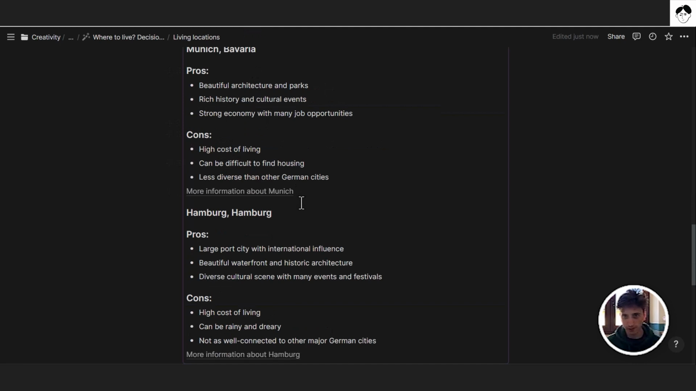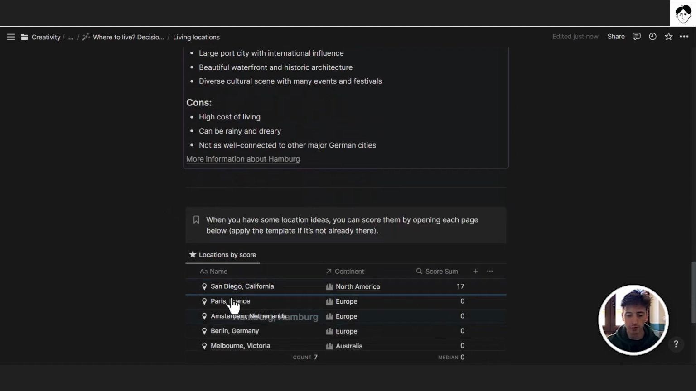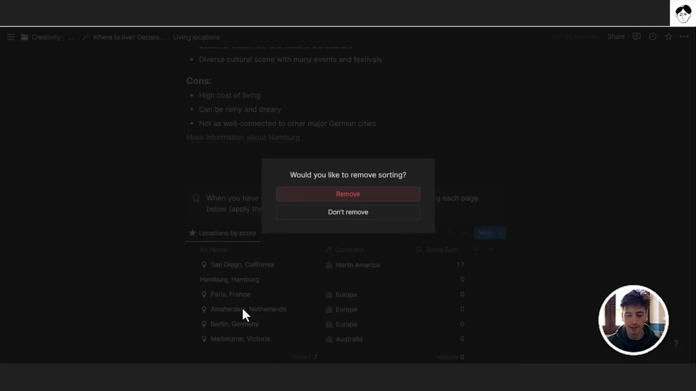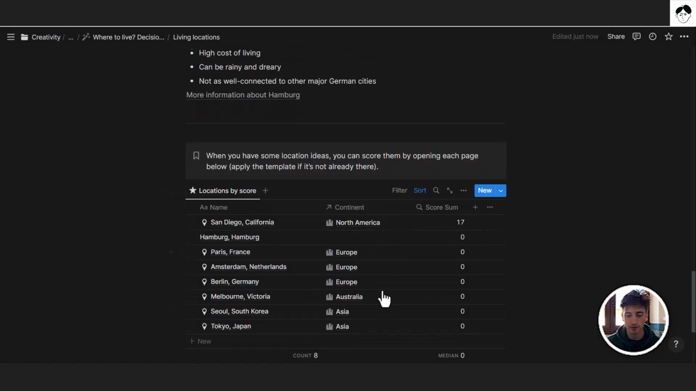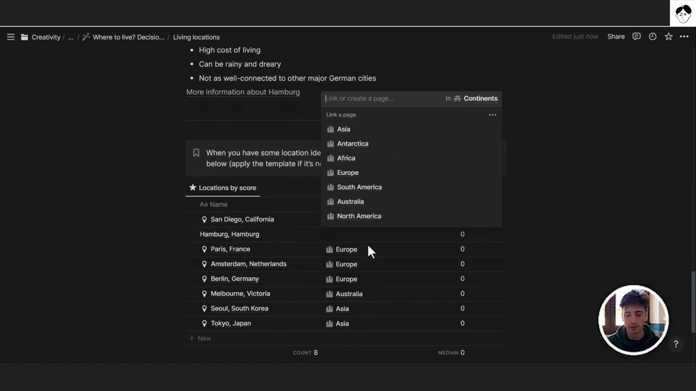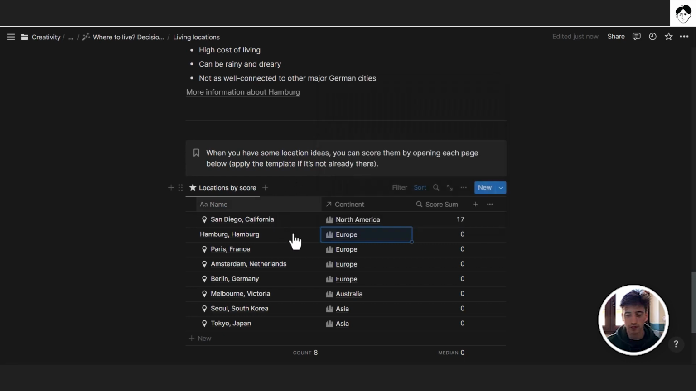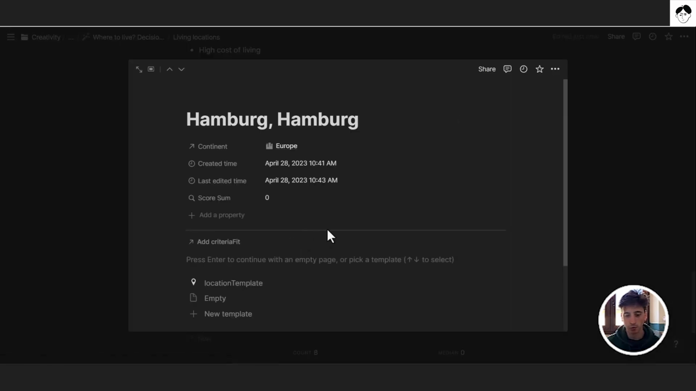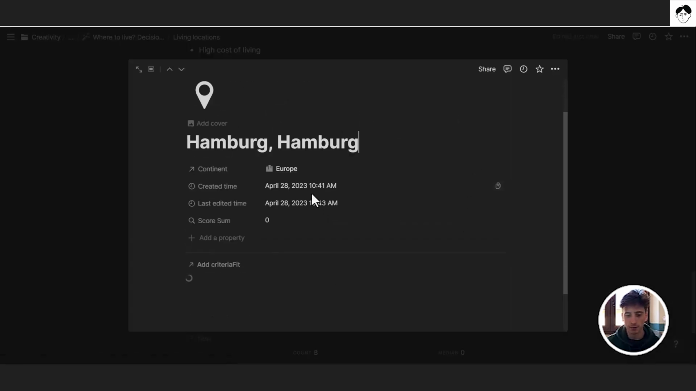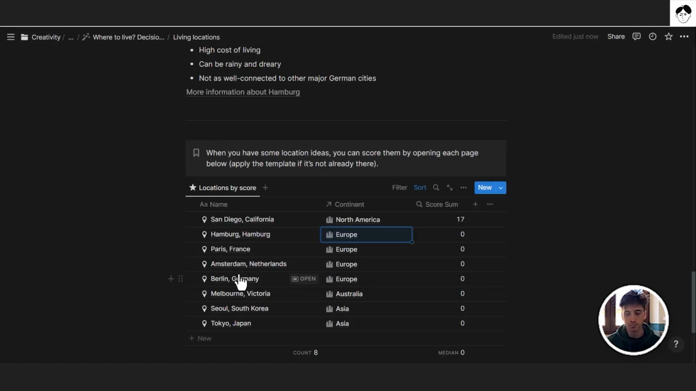And if you want to consider any of these cities in your decision-making process for scoring each criteria, then you can select the block for that city, and you can do a drag and drop down here in this database. And you will then choose the continent by yourself. And whenever you open the page, you will also find the template that you can apply right there. And that's the core function of this whole system, to score these locations.